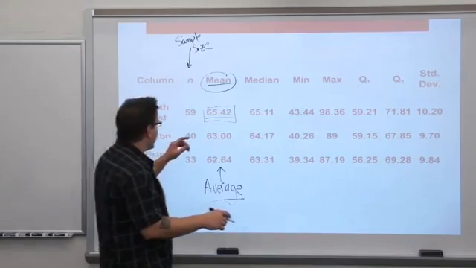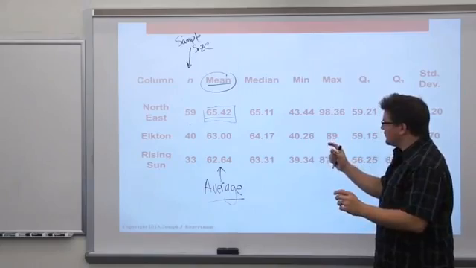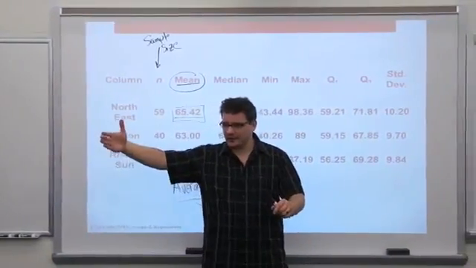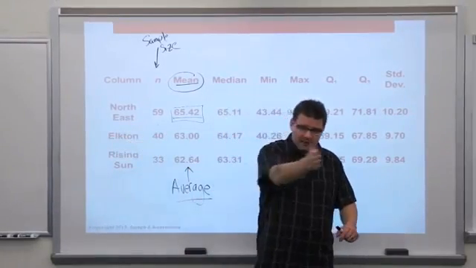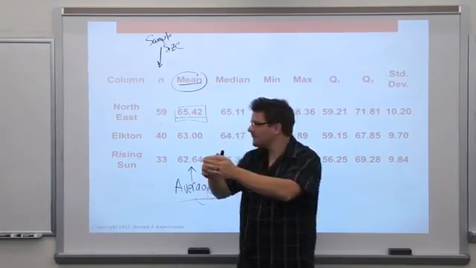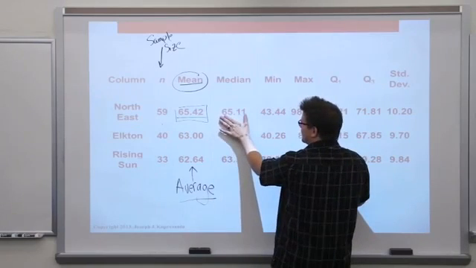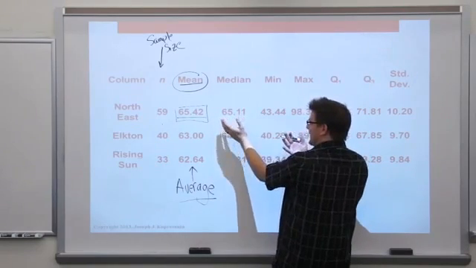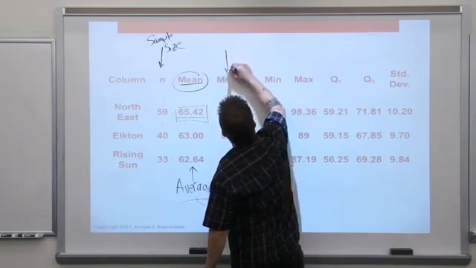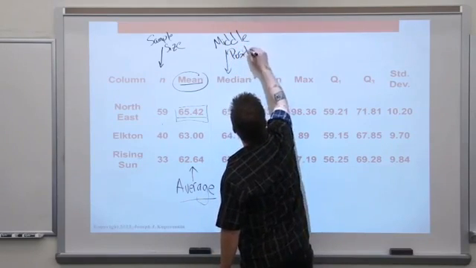to this. If the mean is the average, the median is the middle position. I take my 59 orders. I organize them from the smallest or the lightest order up to the heaviest. So we sort them first. The median is right in the middle. So at Northeast, half of the fries were 65.11 grams or heavier. Half of them were 65.11 or under. So this is a good way to think of the median. This is just the middle position.